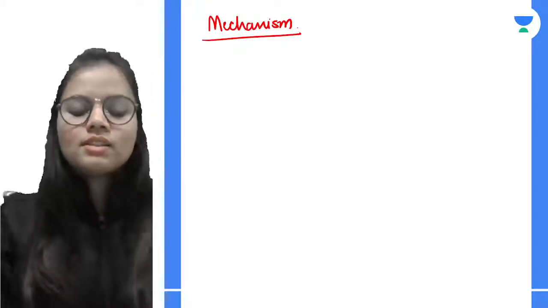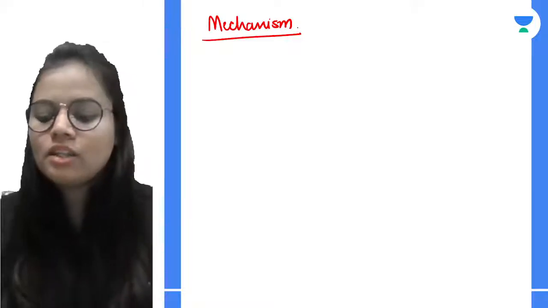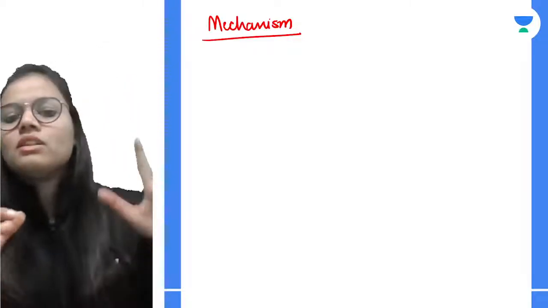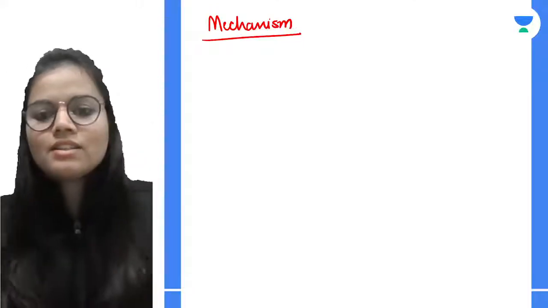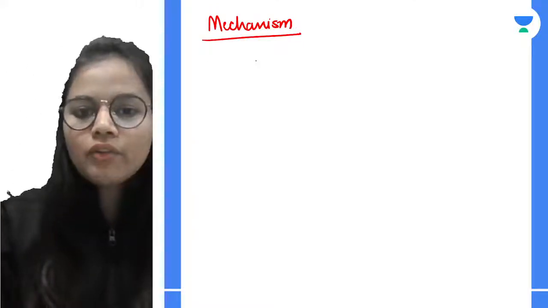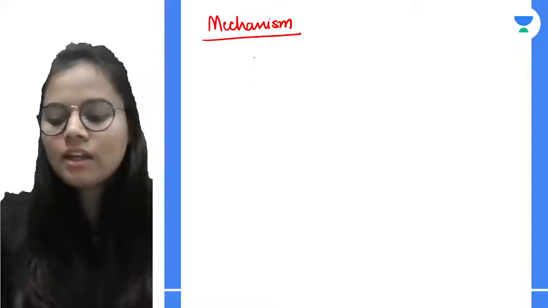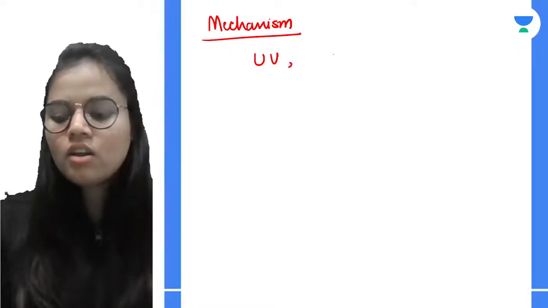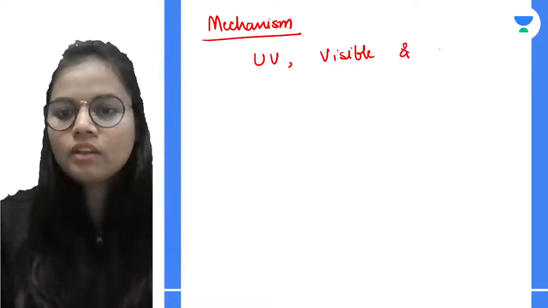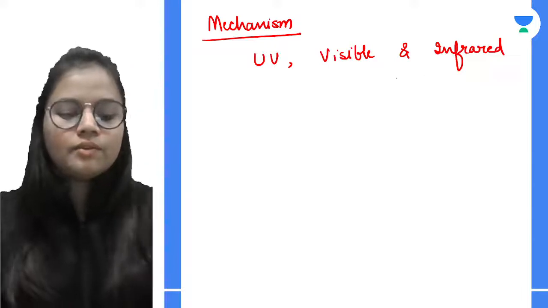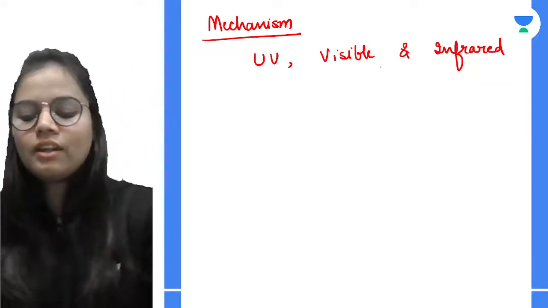Now let's see how this actually works. The sunlight that is reaching our Earth's atmosphere consists of three types of radiations. What are these radiations? It is ultraviolet radiation, visible radiation, and infrared radiation. So we have these three radiations.